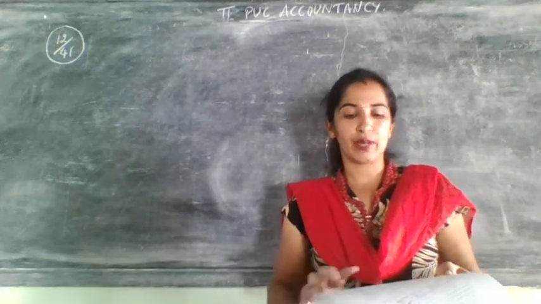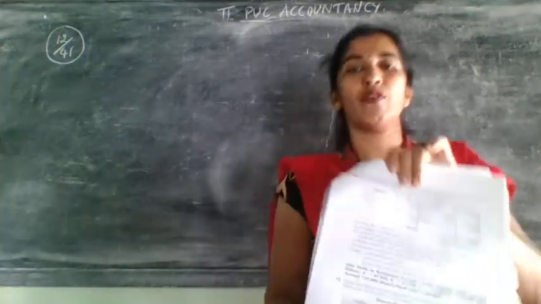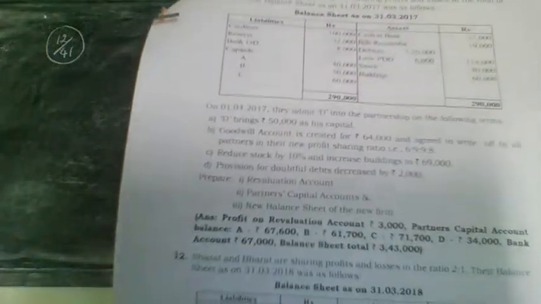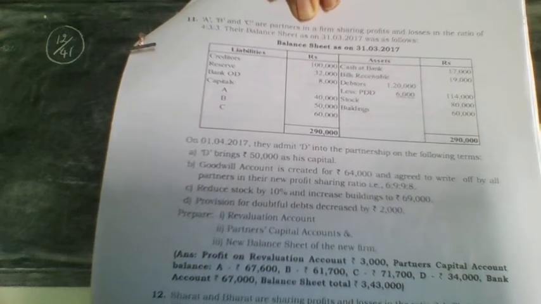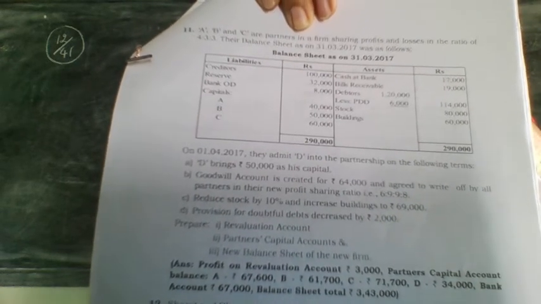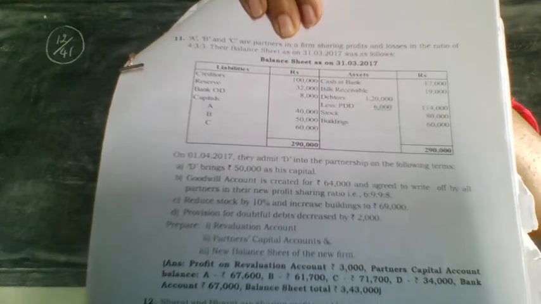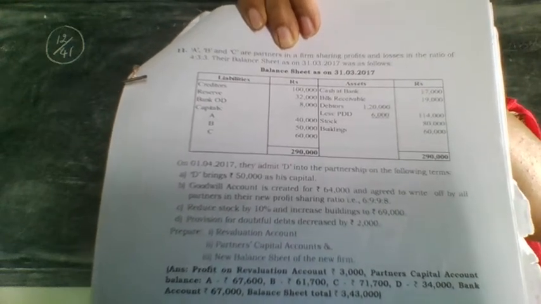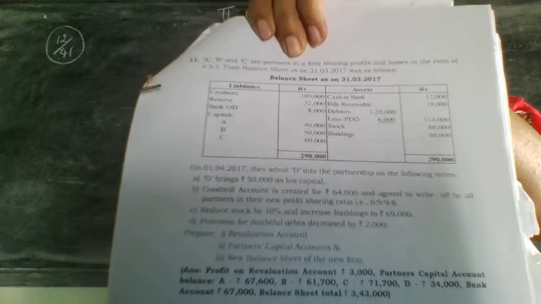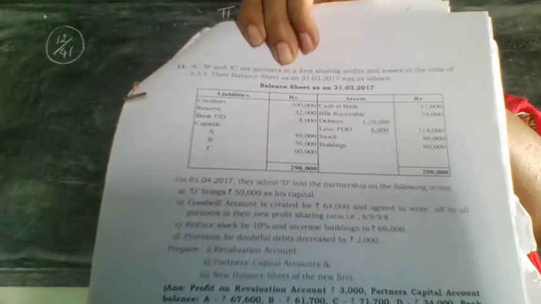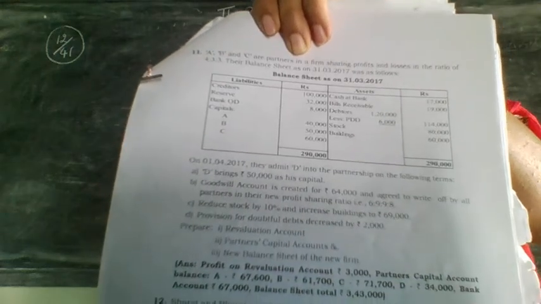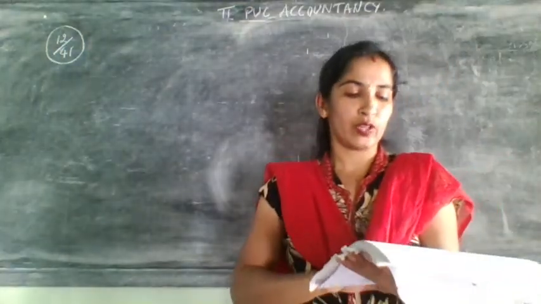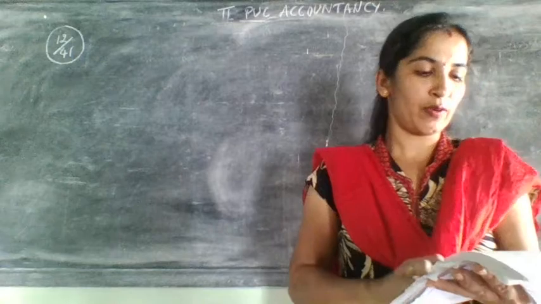So problem number 12, page number 41. This is related to goodwill case number 3. I'll read the problem once and then we'll start doing it. The method is the same for this problem also, only the changes will be there for goodwill. All other things will be the same. Okay, so I'll start reading the problem once.